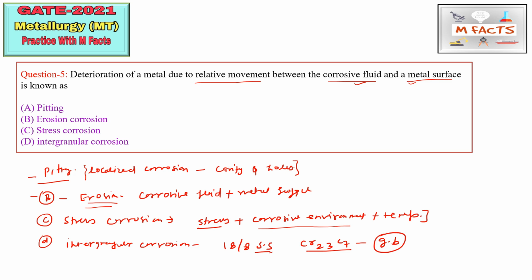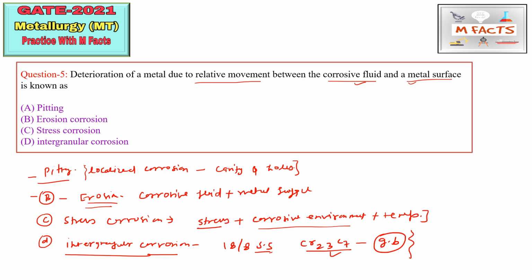This is due to excessive residual carbon in the stainless steel, or due to prolonged exposure to elevated temperature. So these two things are responsible for intergranular corrosion: the excessive residual carbon, and the prolonged exposure to elevated temperature.